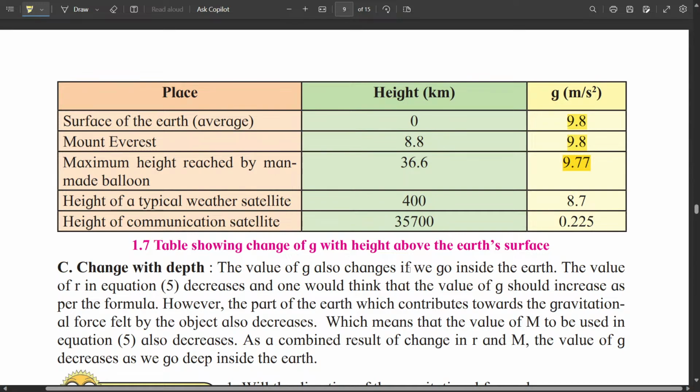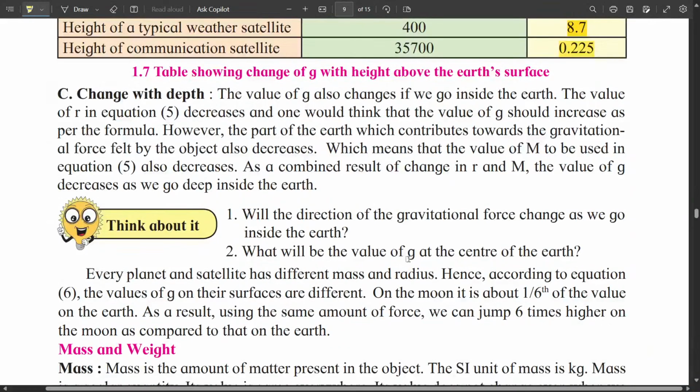Typical weather satellite, 400 kilometer, value is 8.7. So there is a drop of almost 1 meter per second square. But at a height of communication satellite, value has dropped to a very large extent. It is 0.225 meter per second square. So this is how the value of g changes with the height.